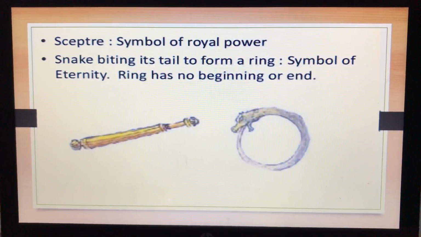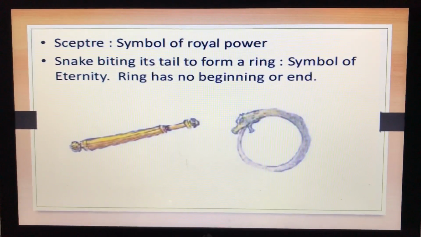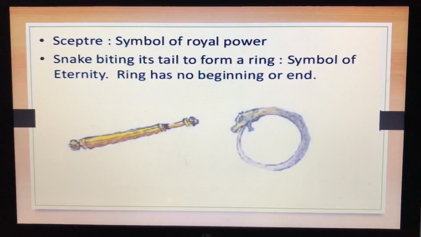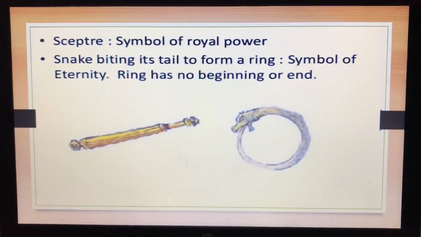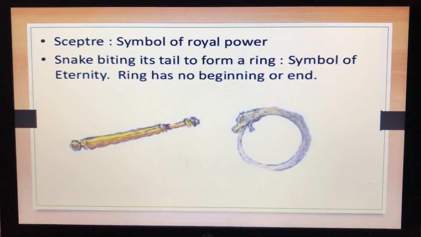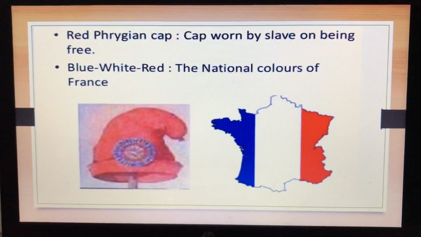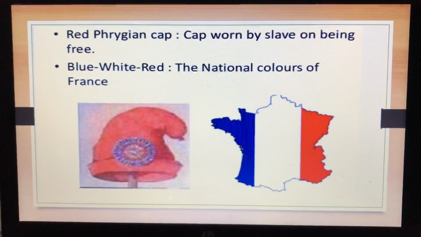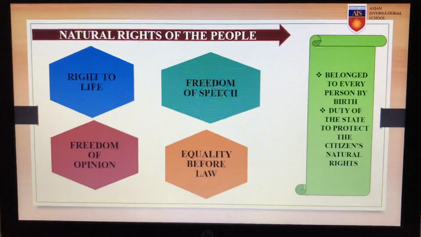This is the symbol of the royal power, and the next picture is a picture of a snake biting its tail to form a ring. As the ring has no beginning or end, this becomes an important symbol of eternity. This is the cap. This cap was being worn by the slaves when they became free, and the colors blue, white and red became the national colors of France.